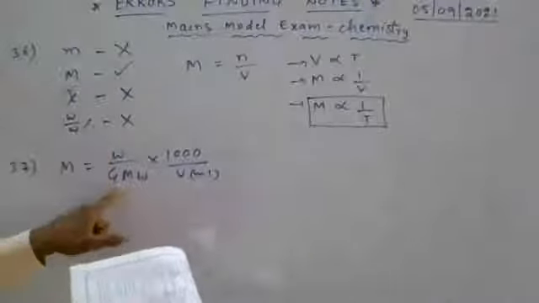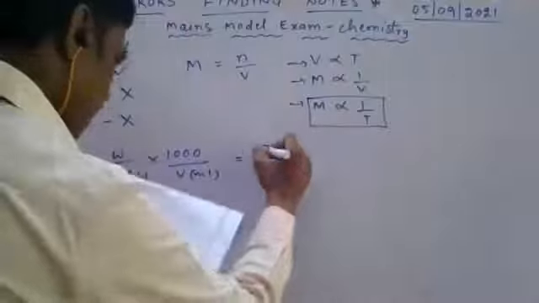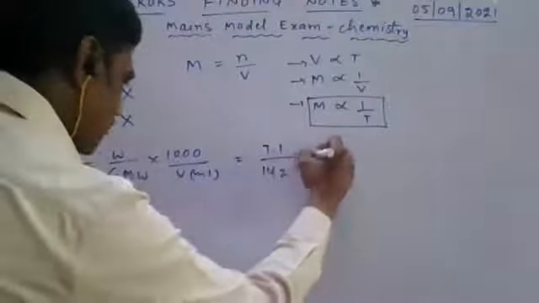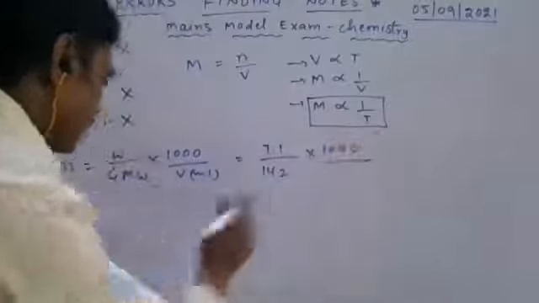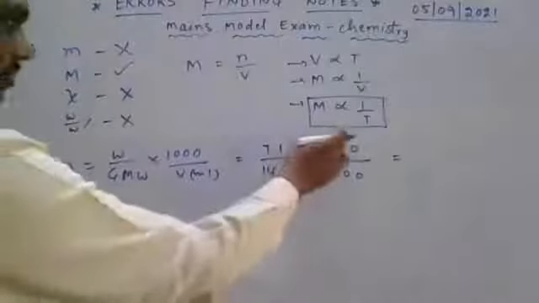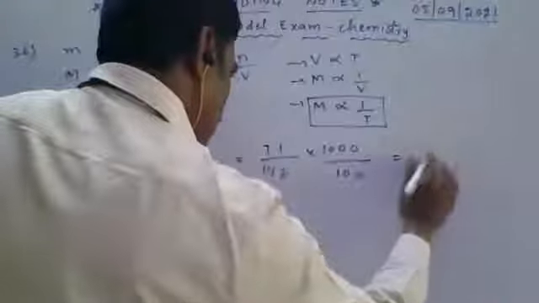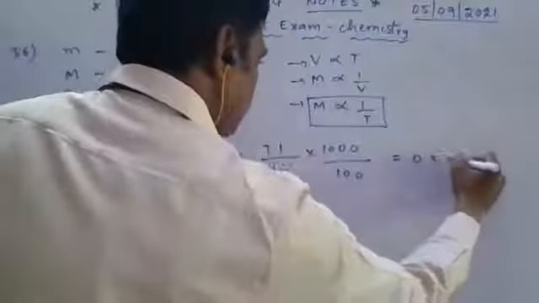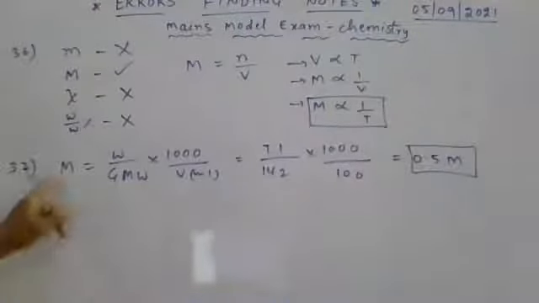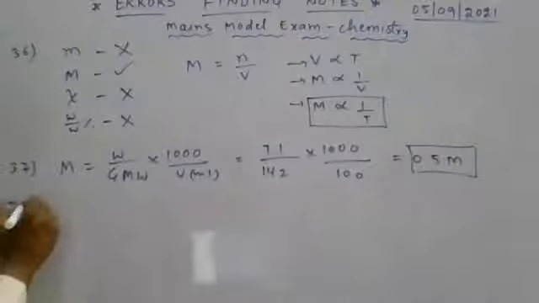Weight is given, gram molecular weight is given, volume also given. Substitute the values. Weight is 7.1, gram molecular mass is 142, that is also given in the question, 1000 by volume, 100 ml. Here 10 into 7.1, 71 by 142, 1 by 2, that is 0.5 M. Molarity of the given solution is 0.5 M.